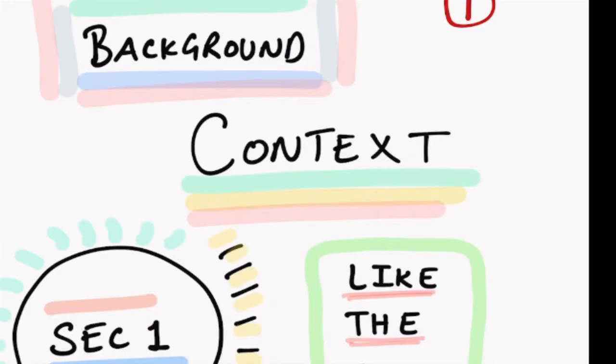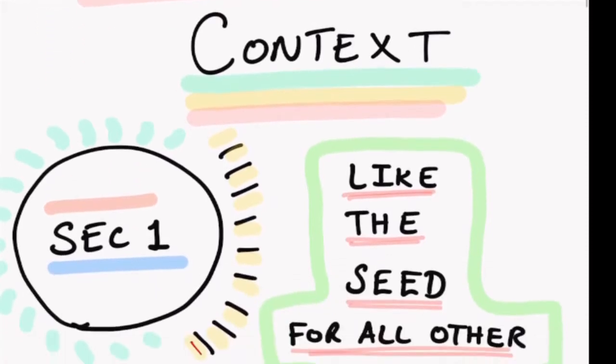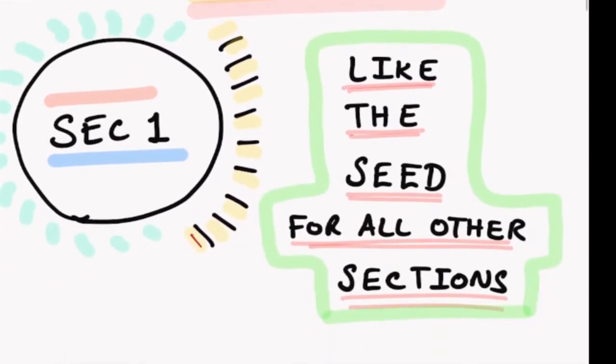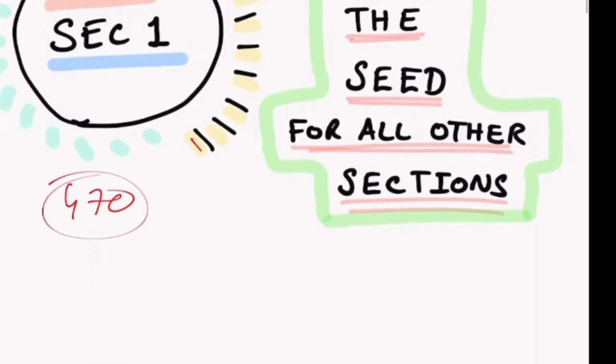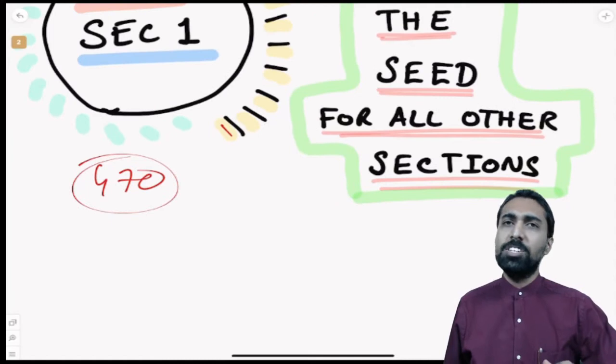Now let us go into section number 1, where we analyze this from 7 different angles. And the first one is the background and the context. So what is this background and context? Basically this section number 1, out of all the 470 sections of Companies Act, acts like the seed for all other sections. What do you mean by seed for all other sections?